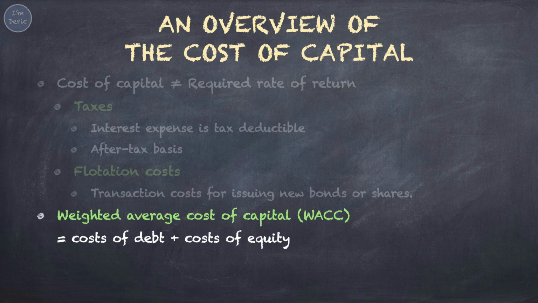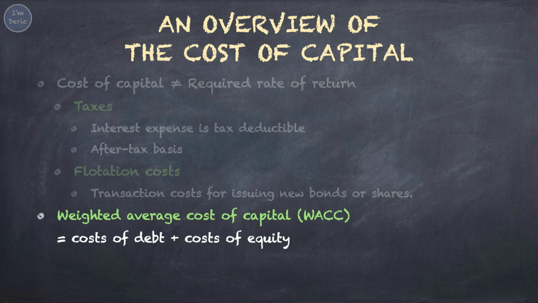Usually, we calculate the weighted average cost of capital, in short WACC, to represent the combined costs of all the sources of financing used by the firm. The weighted average cost of capital is the weighted average of the after-tax costs of each of the sources of capital used by a firm to finance a project. The weights reflect the proportion of total financing raised from each source. Consequently, the weighted average cost of capital represents the rate of return that the firm must earn on its investments to compensate both its creditors and stockholders, each with their individual required rates of return.